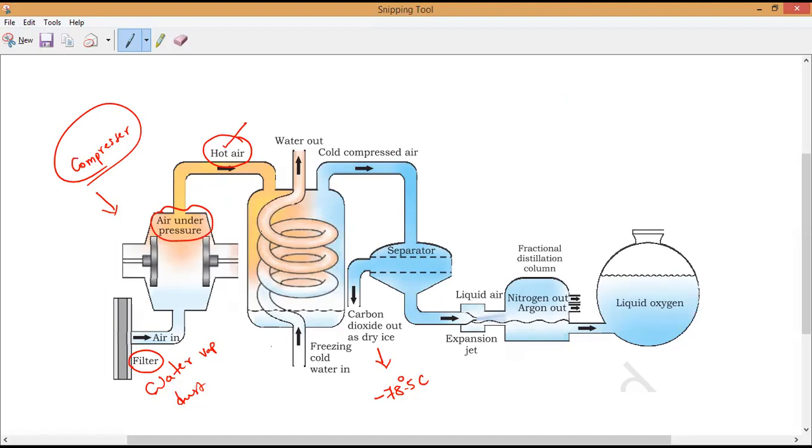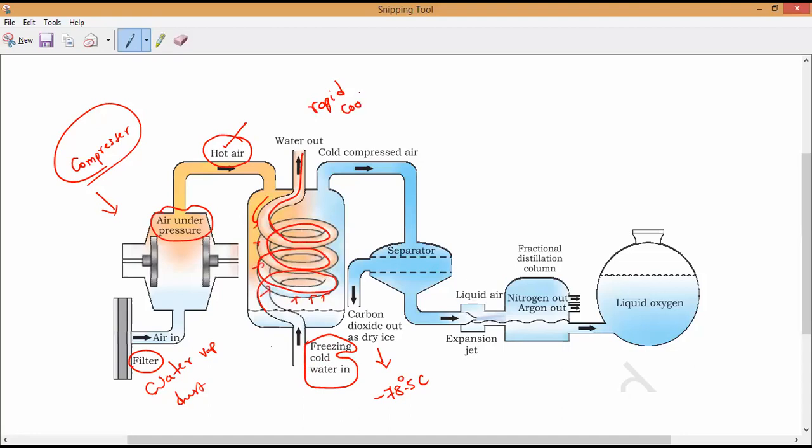Now this hot air will undergo rapid cooling. We will allow it into a container which contains an internal tube. This internal tube contains what, guys? Freezing cold water, so that whenever this hot air comes and touches this surface very forcefully, fast absorption of heat energy takes place, so rapid cooling takes place.